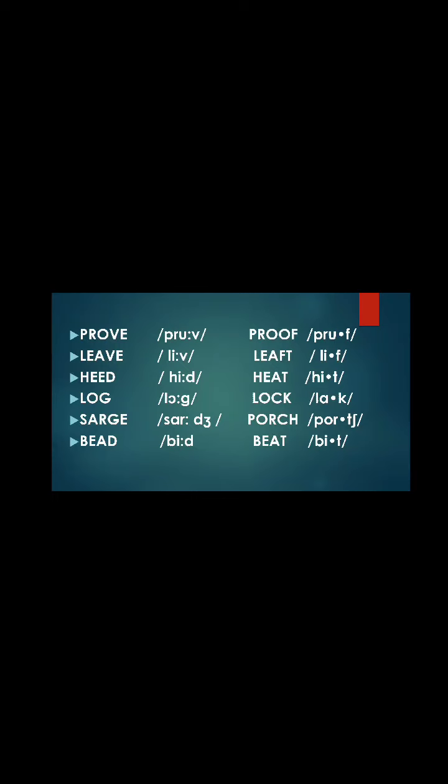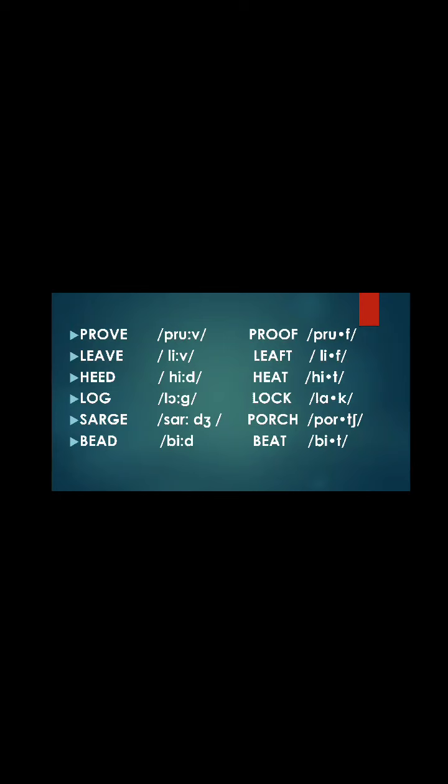And the rule says that if the last phoneme in the word is a lenis sound, automatically the vowel is going to be fully long, and it's represented with 2 dots. If you notice, after the vowel u, you see the 2 dots.